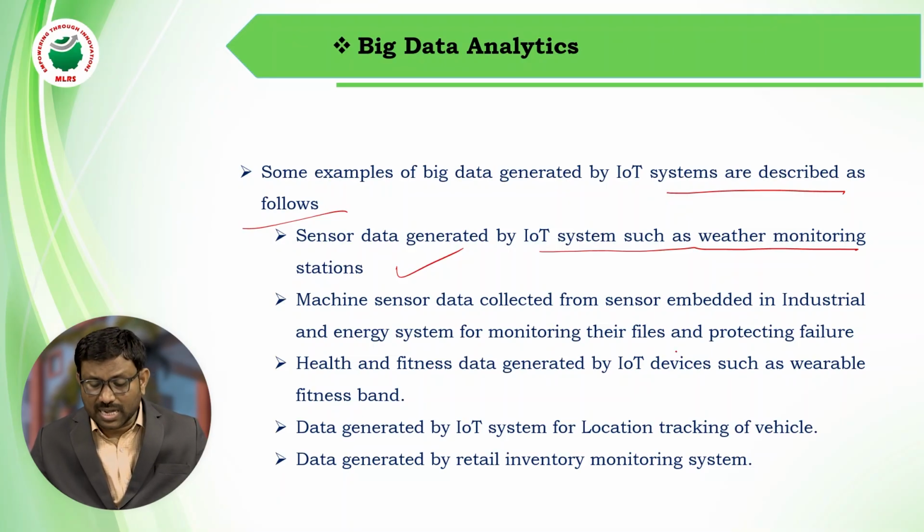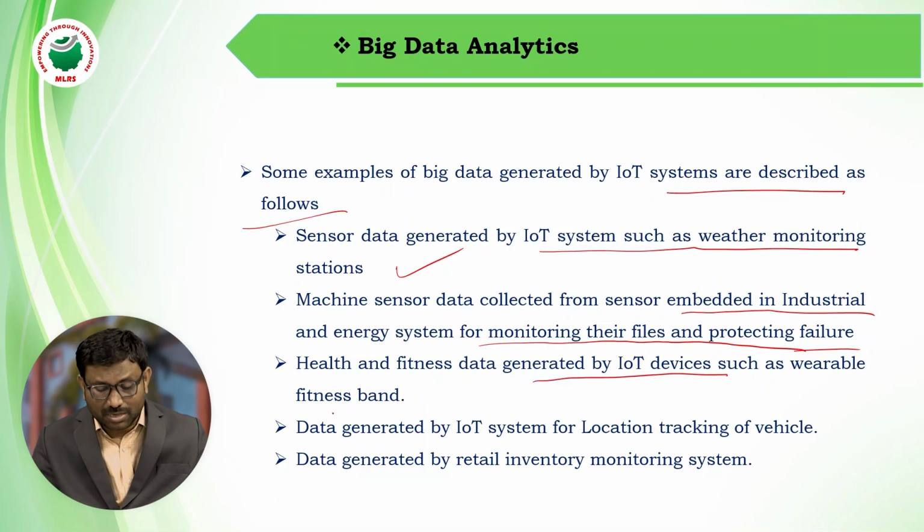Machine sensor data collected from the sensors embedded in industrial and energy systems for monitoring their health and protecting against failure. This is also an example. And health and fitness data generated by IoT devices such as wearable fitness bands. For example, whatever digital smart watches we are wearing, they will collect data. It will give the surrounding environmental condition data. Whatever data the IoT smartwatch is giving, that is also big data.